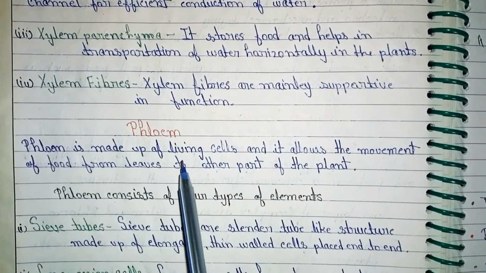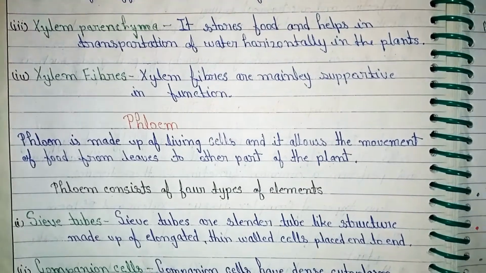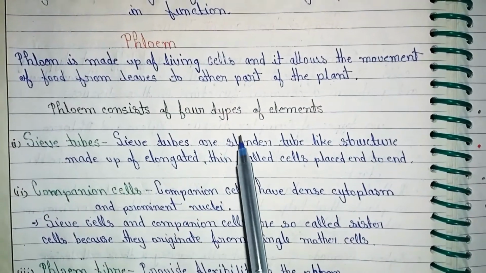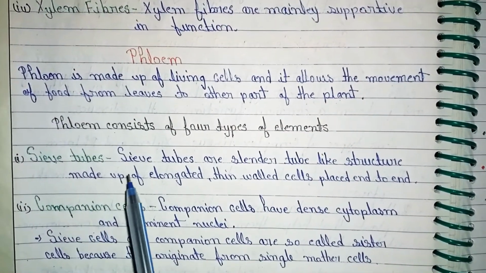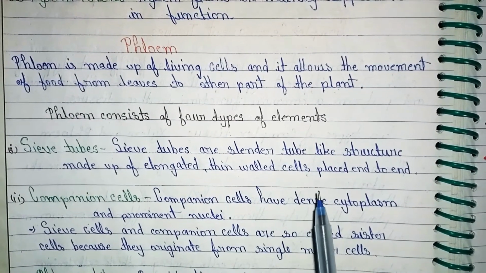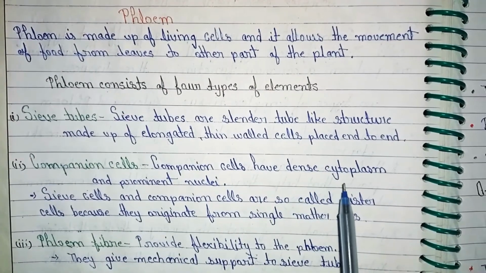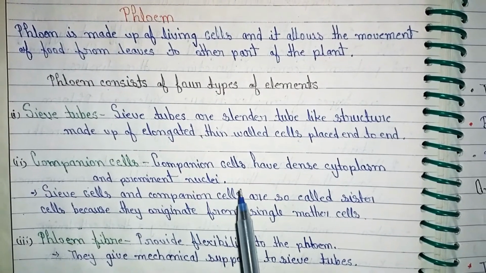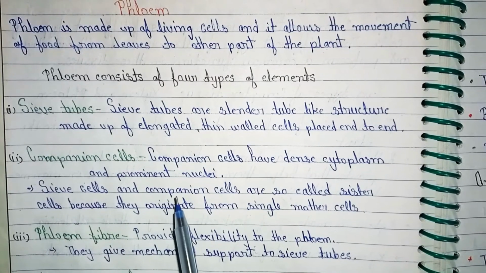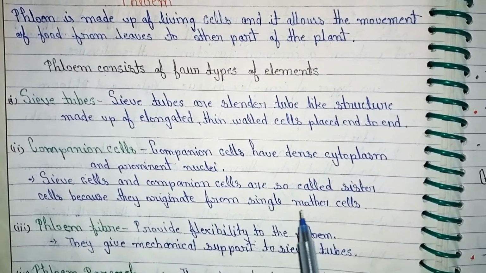Phloem. Phloem is made of living cells and it allows the movement of food from leaves to the other parts of the plant. Phloem consists of four types of elements. Sieve tubes. Sieve tubes are slender tube-like structures made of elongated thin-walled cells placed end to end. Companion cell. Companion cells have dense cytoplasm and a prominent nucleus. Sieve tubes and companion cells are called sister cells because they originate from a single mother cell.